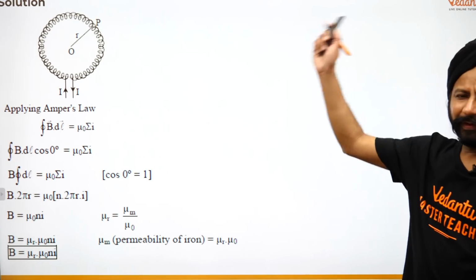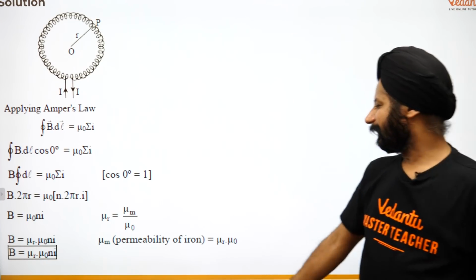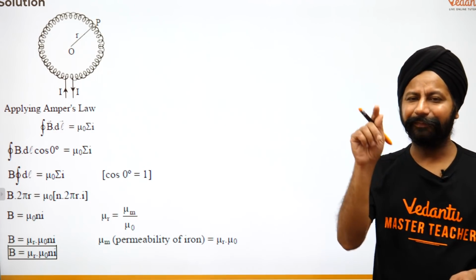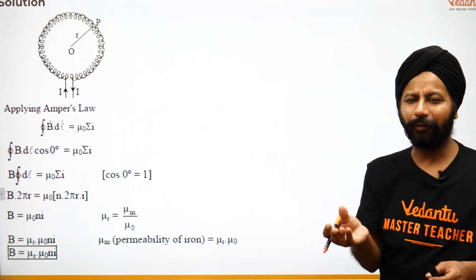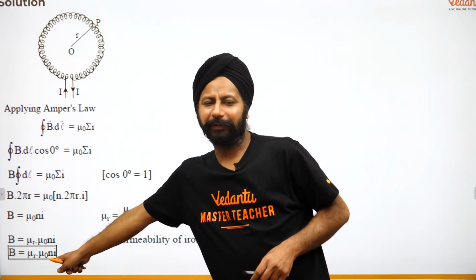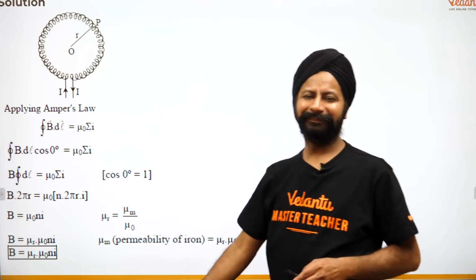In the exam, you have to write all of this, right? And also you can add at the end. We were thinking about vacuum when you said mu naught. But if there is some core over there, that core has some permeability, you can add mu r to that. That is really important.